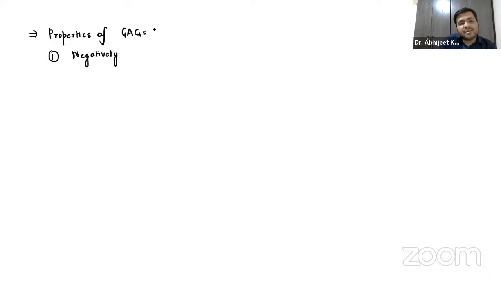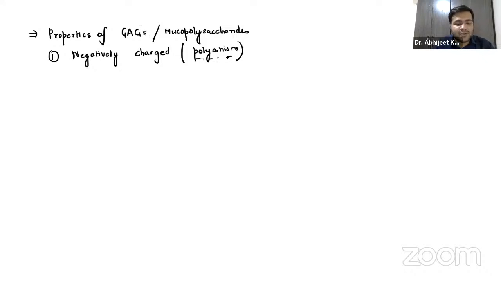When I say GAGs, I can simply say mucopolysaccharides. You already know they are polyanions. Anions move to the anode, so they are called polyanions.